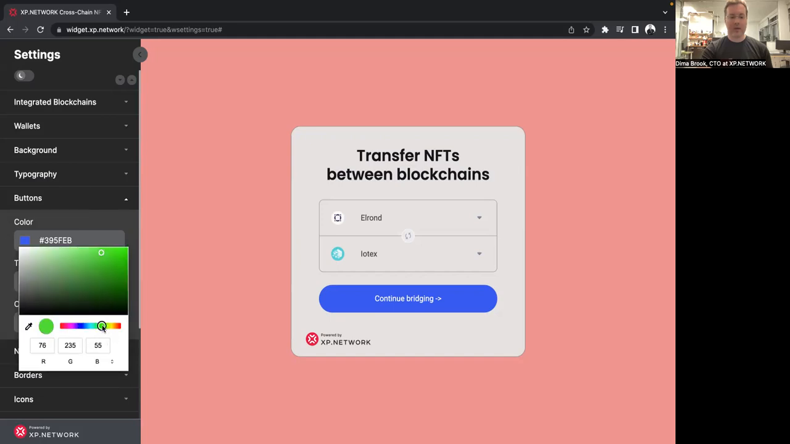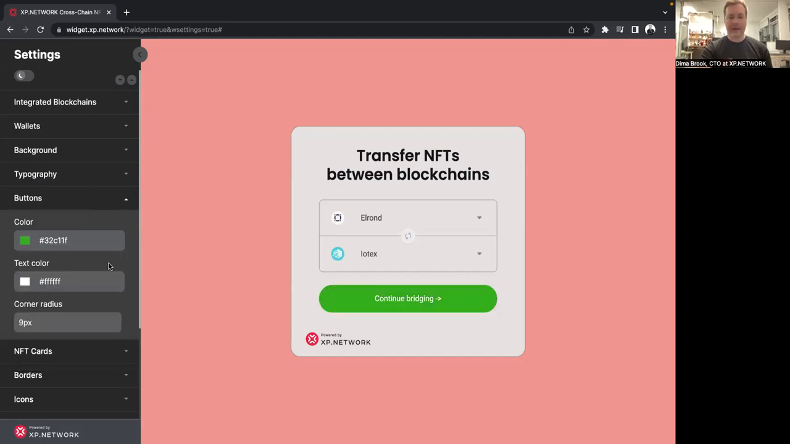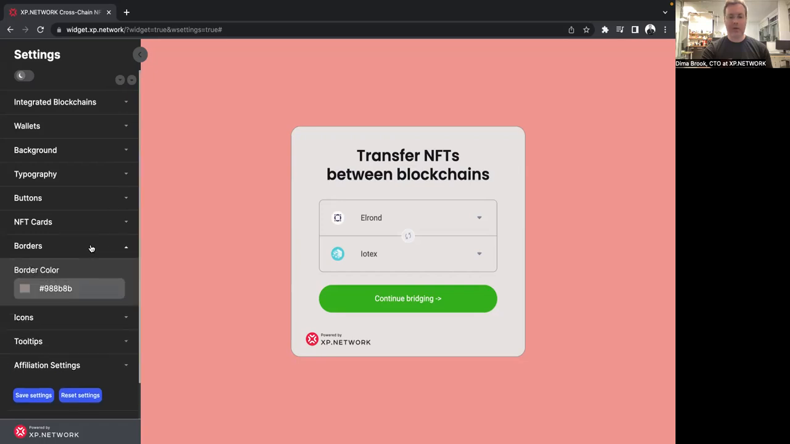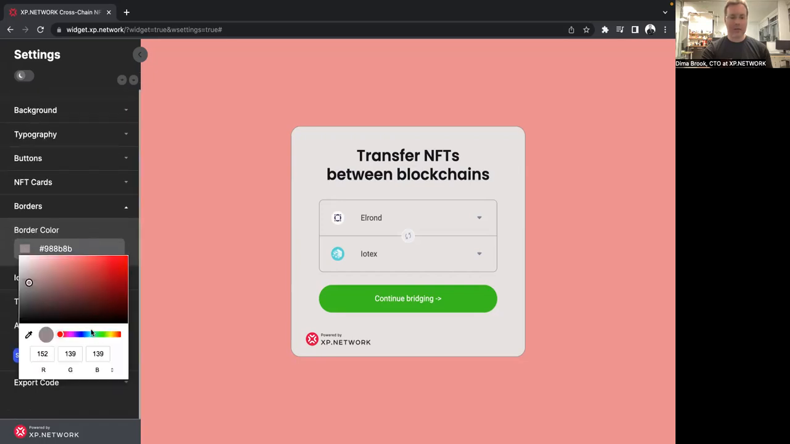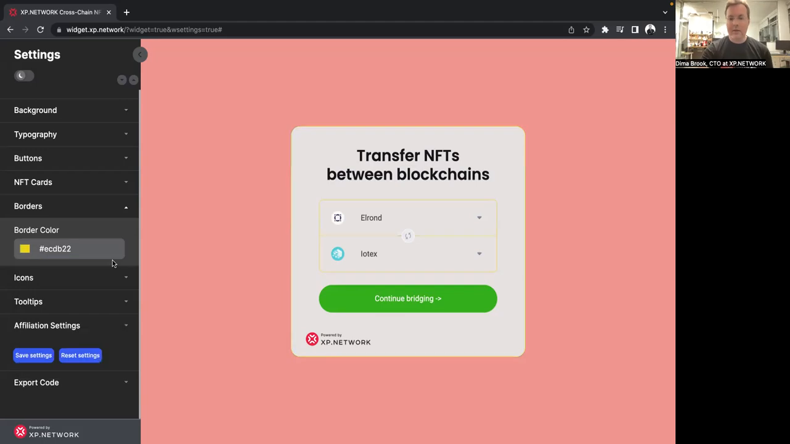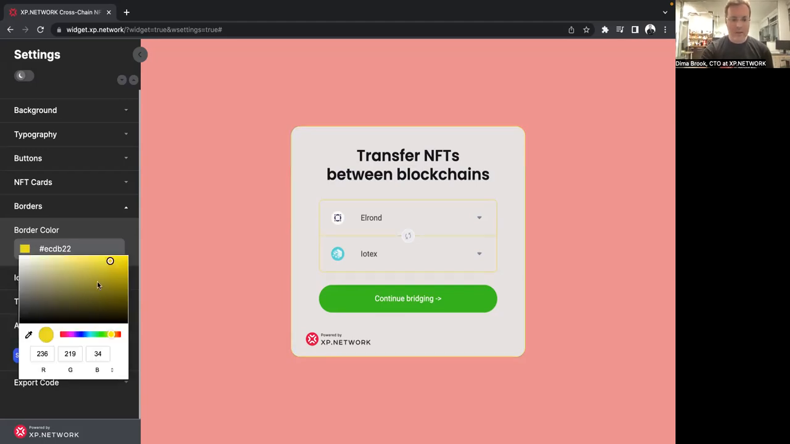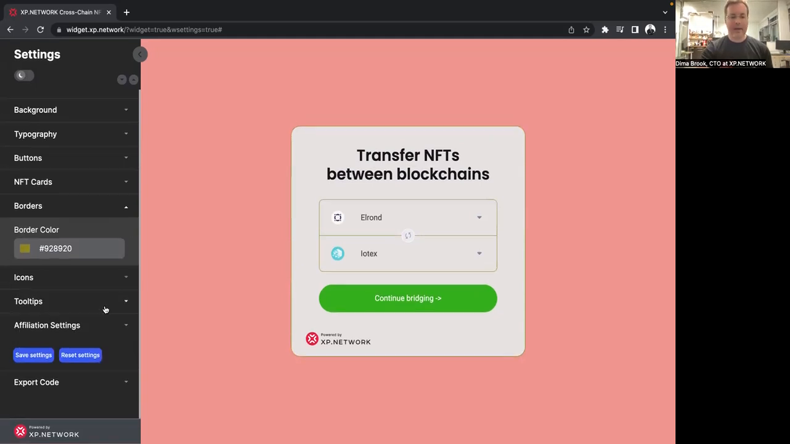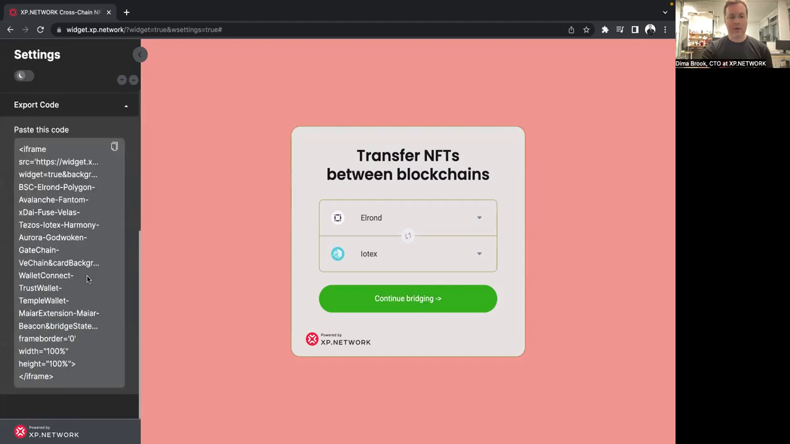Let's change them to something crazy so that we clearly see that it has some effect. We can change the color of the text, the corner radius, and so on. We can also change the color of the borders. Let's say we want it to be something like golden, like this, for example, or if this color is not dark enough, let's make it darker, like so, for example. Finally, at the end, you get this code that you can embed in any front-end application.